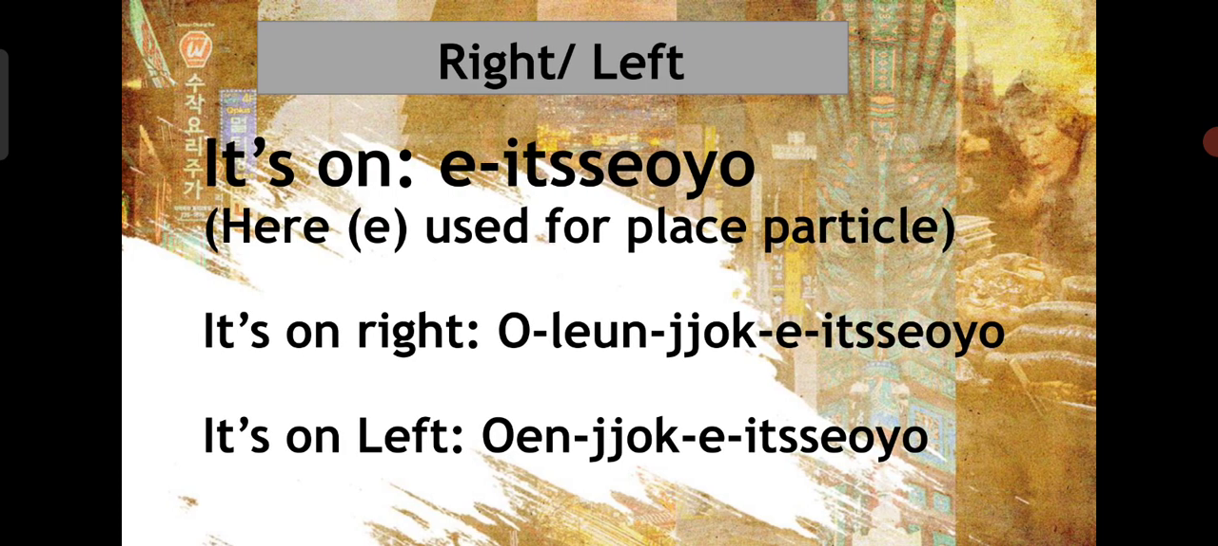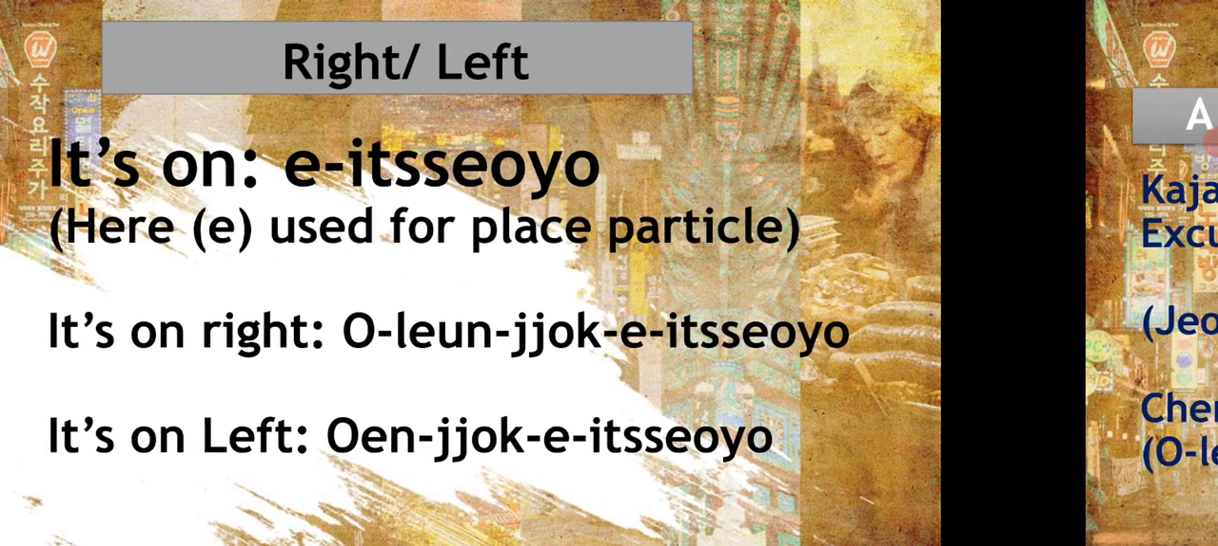So if you get the response it's on the right, you can hear 오른쪽이 있어요. And if you get the response it's on the left, you will hear 왼쪽이 있어요. 왼쪽이 있어요. Repeat after me. It's on the right, 오른쪽이 있어요. It's on the left, 왼쪽이 있어요.